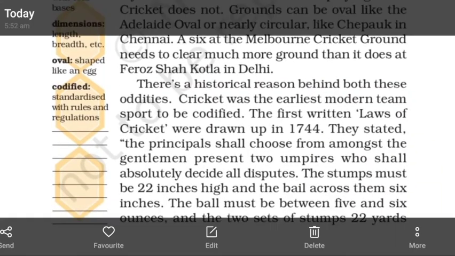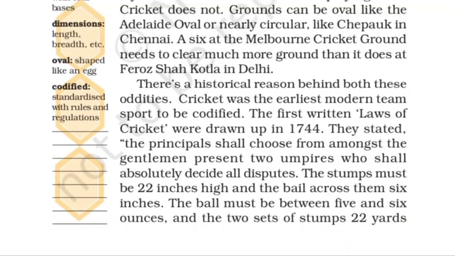There's a historical reason behind both these oddities. There's a very old reason behind these oddities. Cricket was the earliest modern team sport to be codified. One of the first games to be codified, which means rules were written.